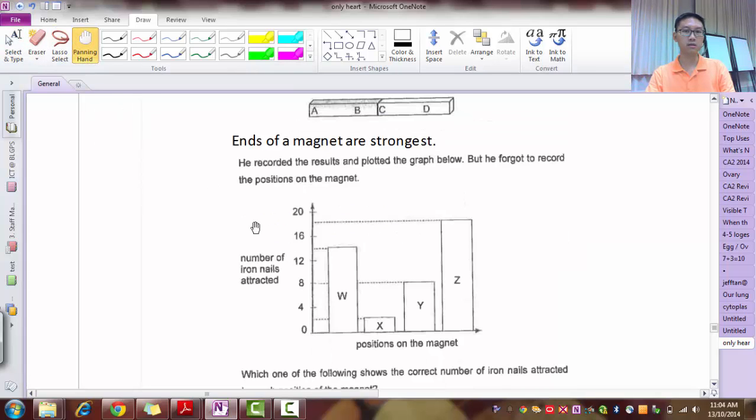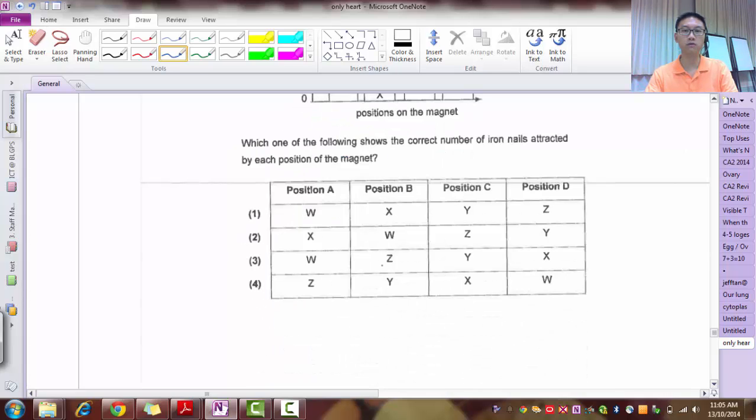So based on that, it's very easy to see. A is right at the end compared to D. D is slightly inside a bit. So A is obviously the strongest. So that will be A. Next strongest will be D itself. B versus C. C is right in the middle of the magnet, so C will be the weakest, and B is the next weakest. So based on that, you can get your answer to be 4. Okay.